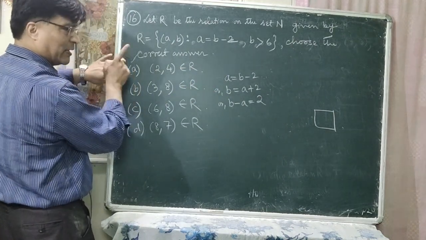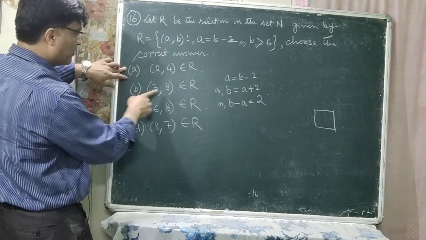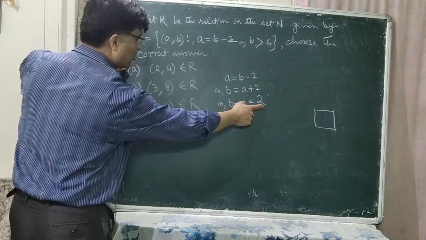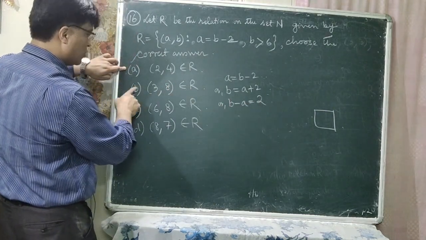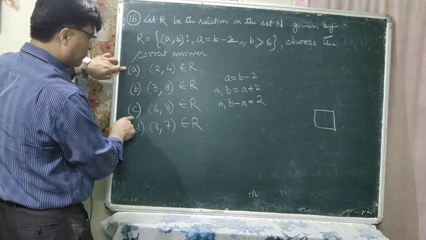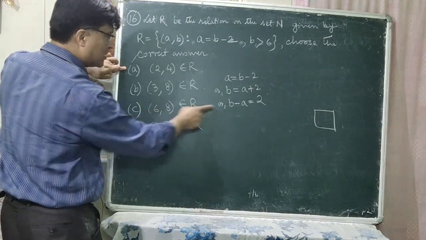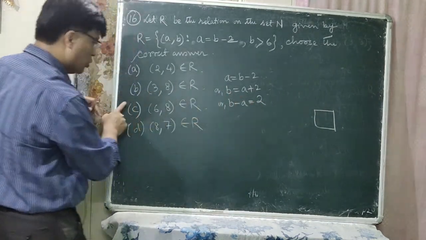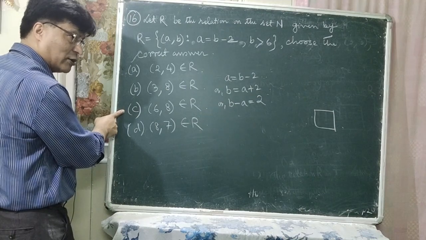This one may be correct. Okay, 8 minus 3: B minus A should be 2, so what is 8 minus 3? It is 5. So B is not correct. You can discard this B. Next, 8 minus 6 is 2. B minus A is 2. So 8 minus 6 is 2. You may have the correct option as C also.